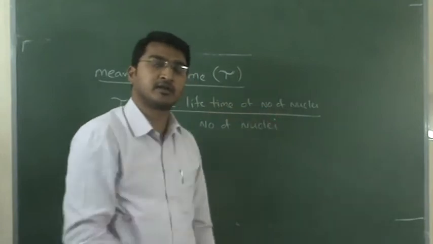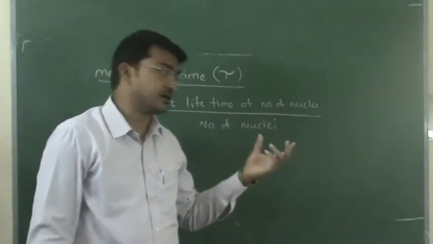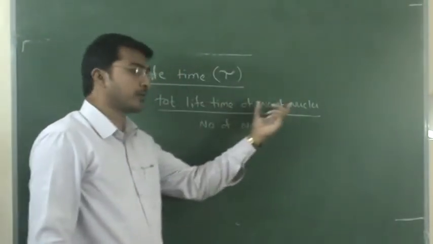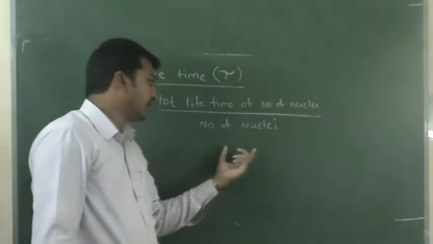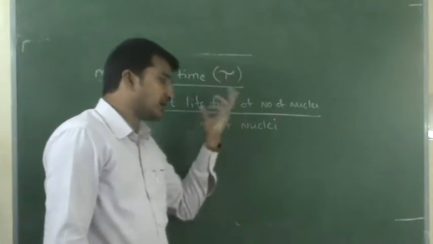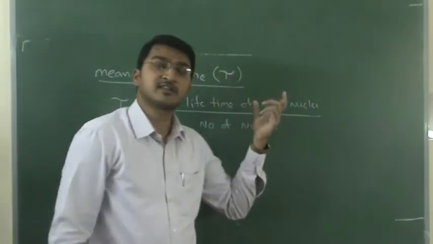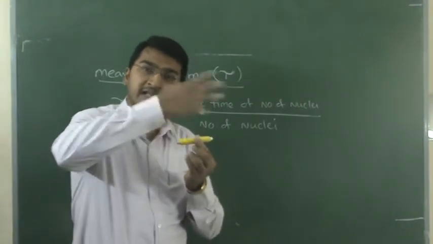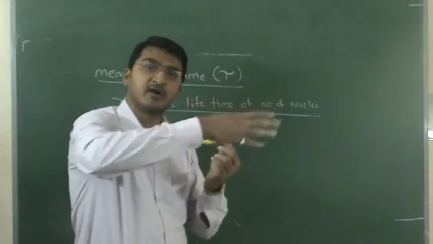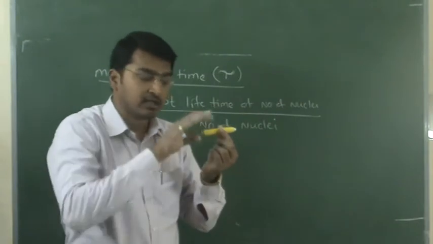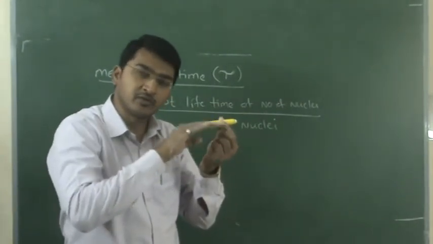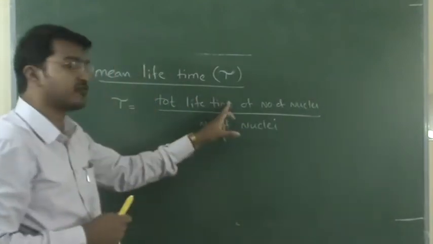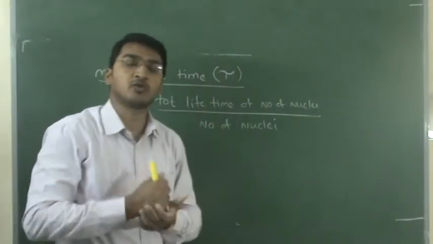How many number of nucleus? The number of nucleus is not fixed. For example, 1000 nucleus are there. So the total lifetime of 1000 nucleus divided by 1000, that we can find. But these 1000 nucleus are not fixed, because this is a radioactive element which continuously emits alpha, beta, gamma radiation. Because of that, the number of nucleus present in the substance changes with respect to time. So this is not fixed. If it is not fixed, how to find it?